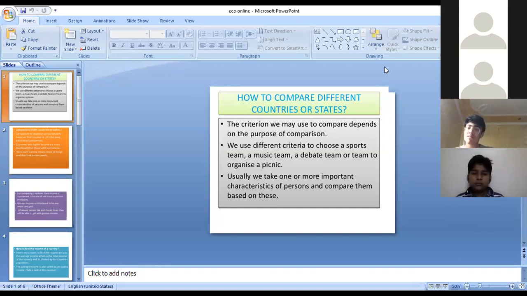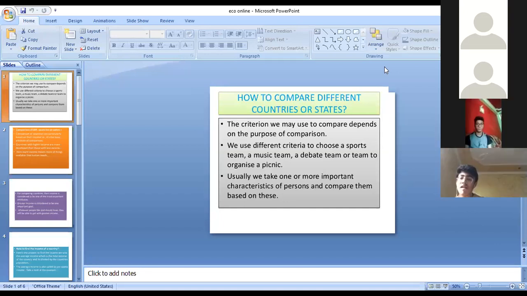So how do we compare students? The criteria we may use depends on the purpose of comparison. There will be differences about what important characteristics should form the basis of comparison.